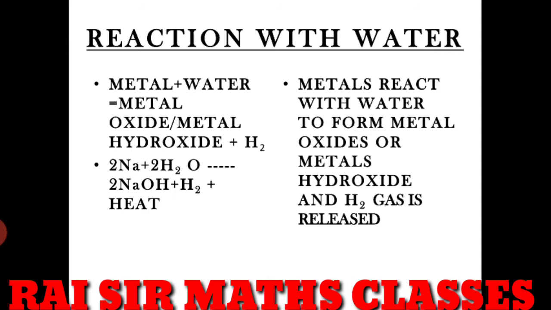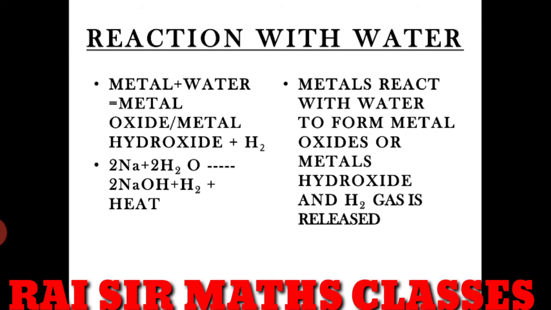Let's see an example. When 2 Na reacts with water, that is 2H2O, it gives 2 NaOH plus H2. It is giving NaOH, meaning sodium hydroxide, plus hydrogen gas and plus an amount of heat.